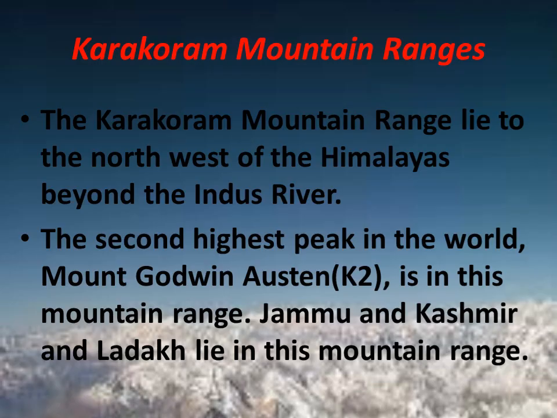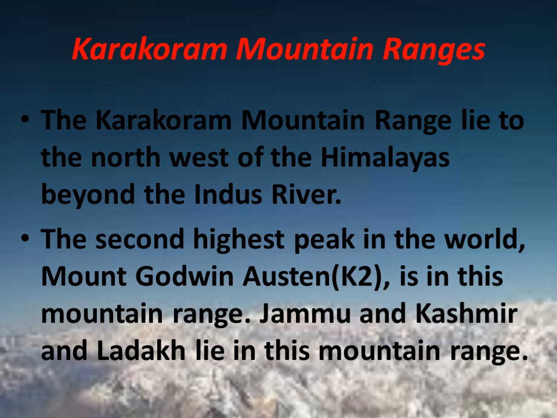Let us come and learn about the Karakoram mountain ranges. The Karakoram mountain range lies to the northwest of the Himalayas beyond the Indus River. Now children, where is this Karakoram mountain range situated? It is situated beyond the Indus River.